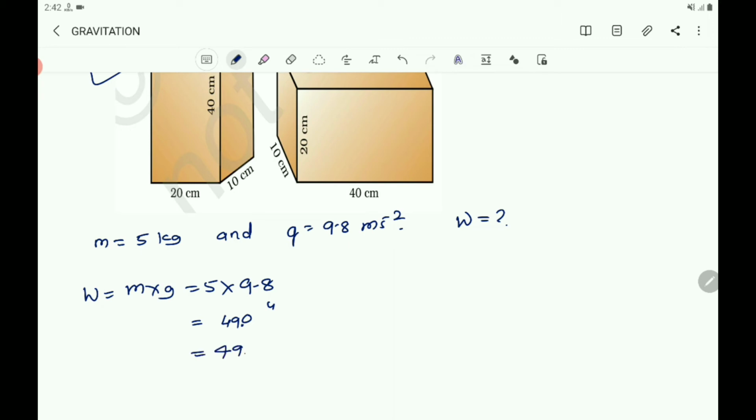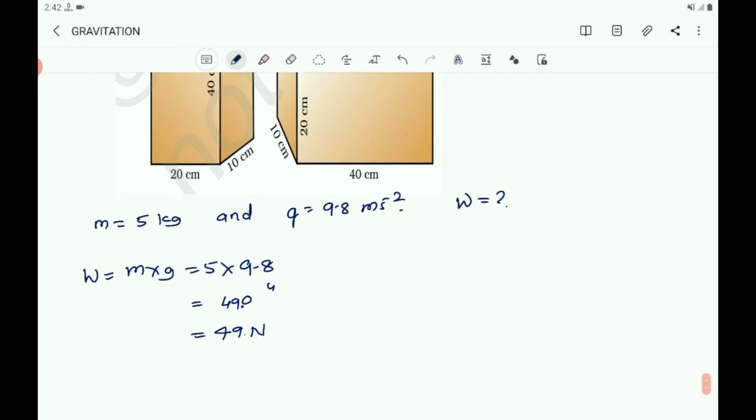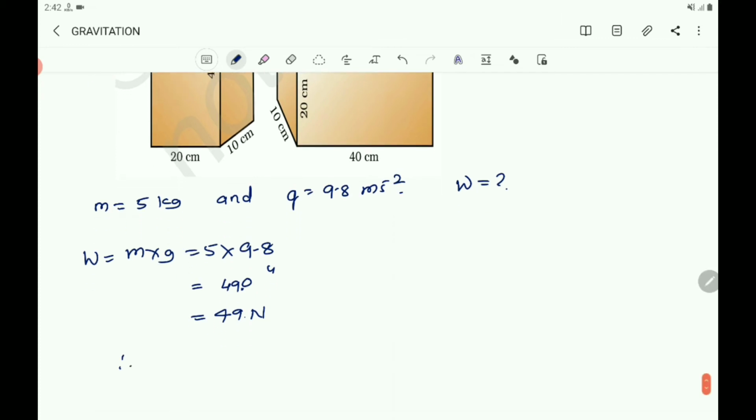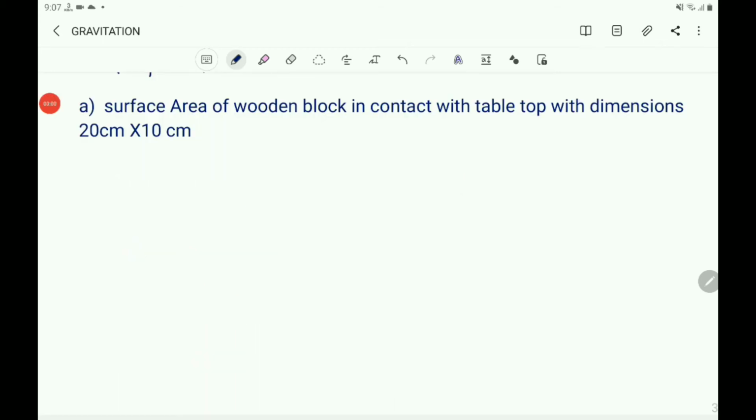So the weight of the body is nothing but the force exerted by the wooden block on the table, that is 49 Newton. Then you know the formula to find the pressure, F by A, the thrust by surface area. Therefore F equals 49 N.